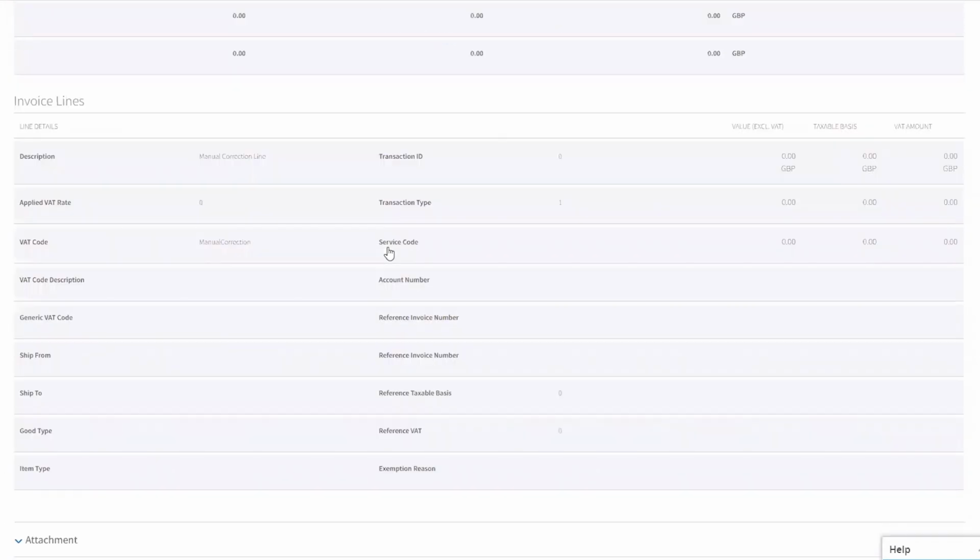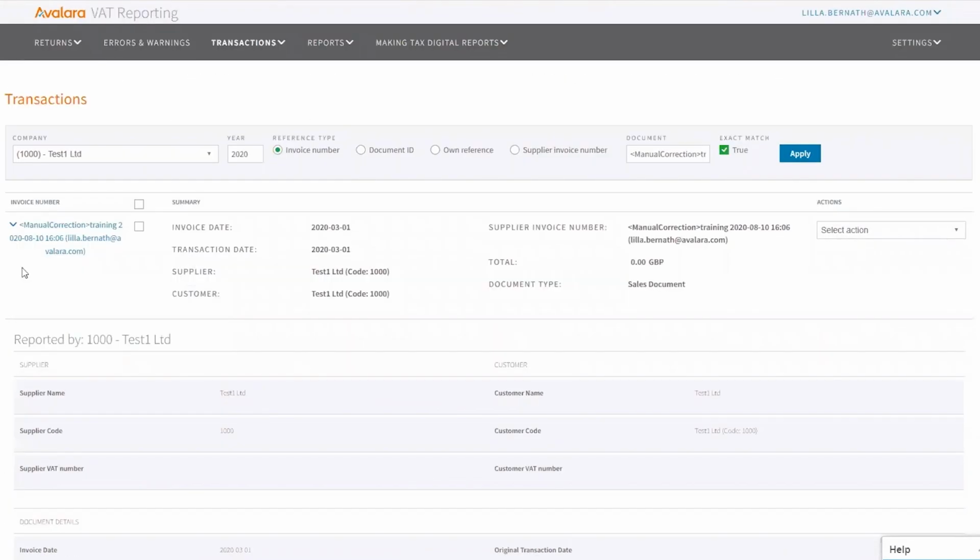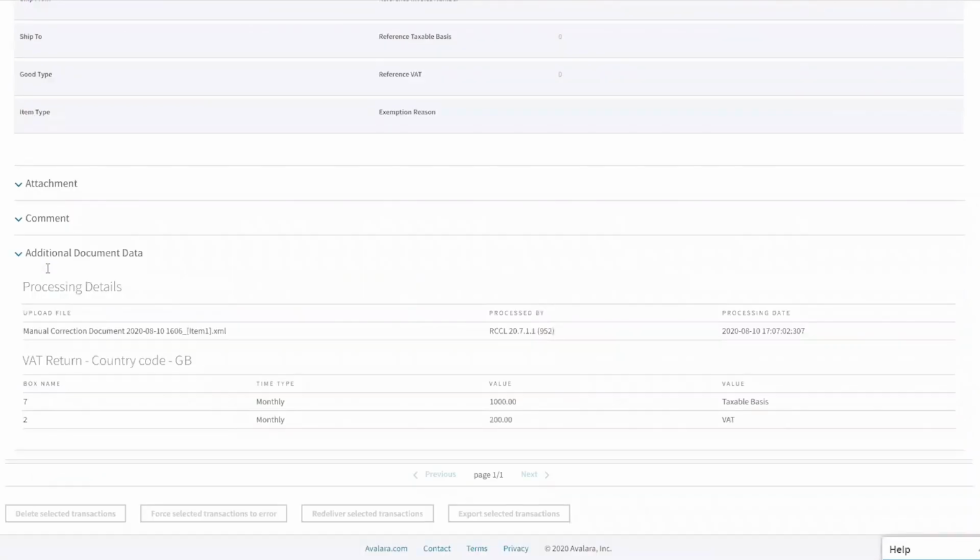So if you click on the transaction, then it will show you the invoice number. And if you scroll down, then you will see which boxes it was included